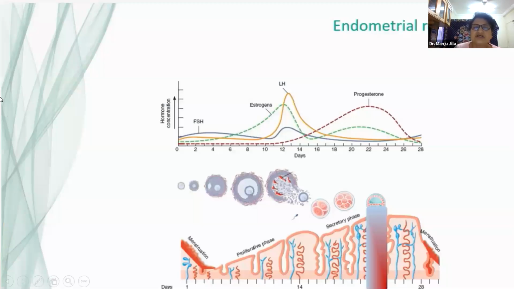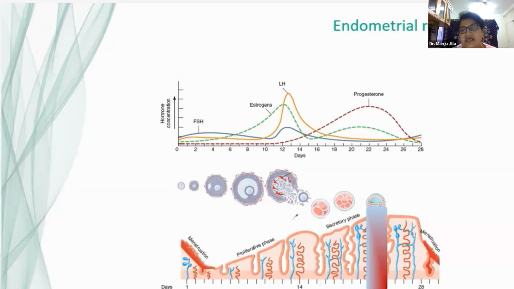What happens is estrogen with its receptors enters the nucleus of all these cells, and it joins to the promoter region of the cell cycle and initiates mitosis, and therefore the glandular epithelium, the surface epithelium, the vascular endothelium and the stromal cells, all of them start proliferating under the effect of estrogen.